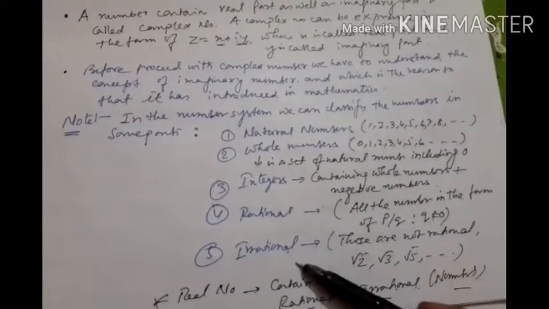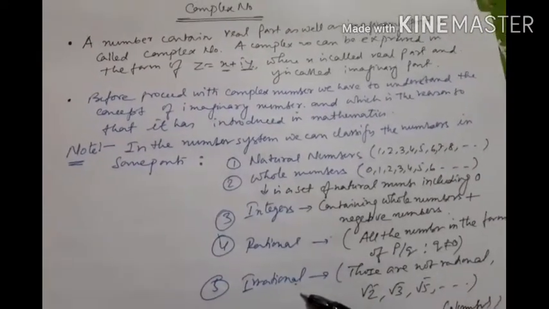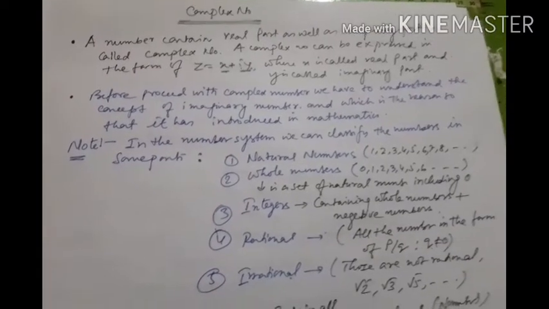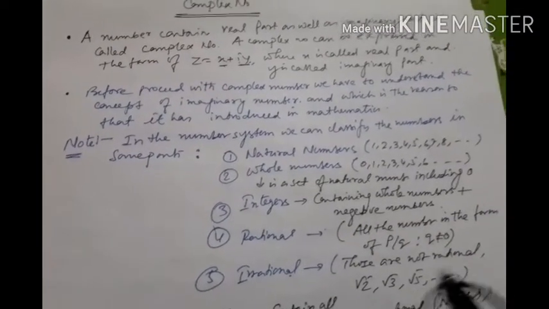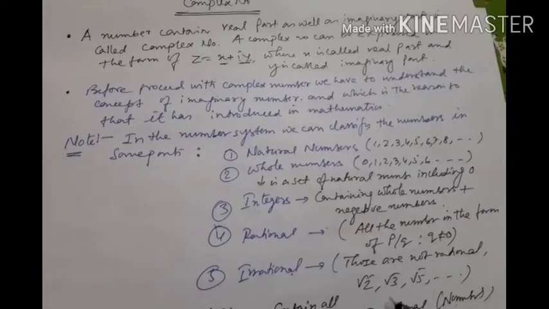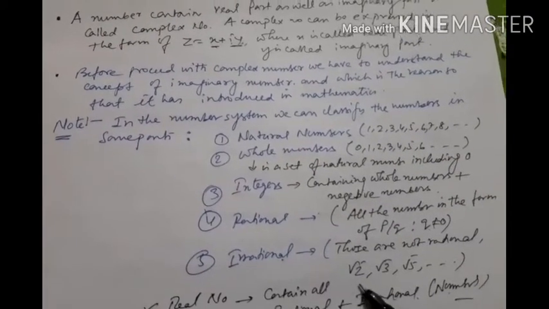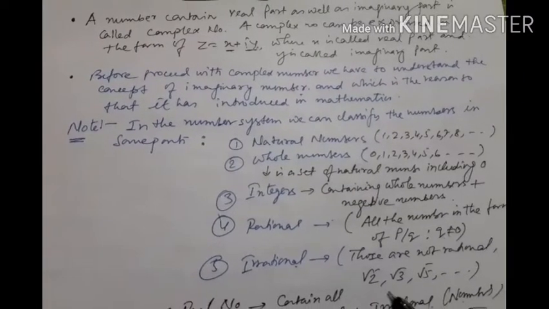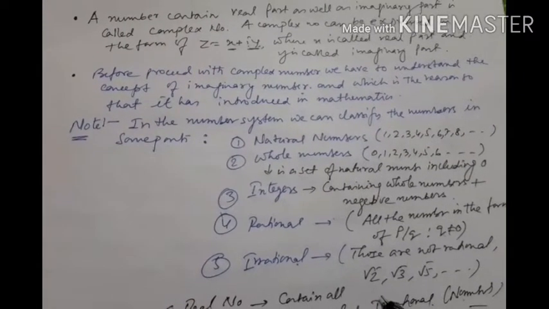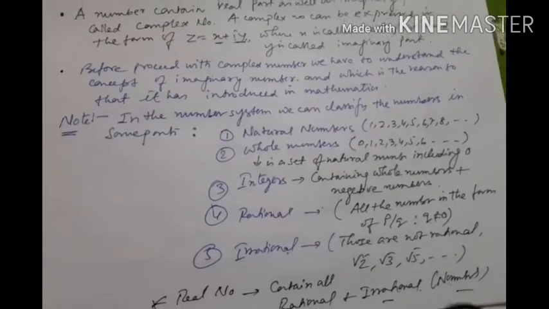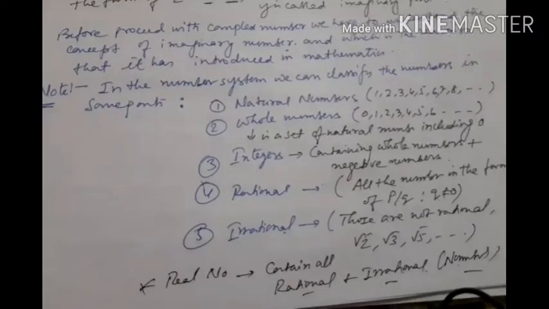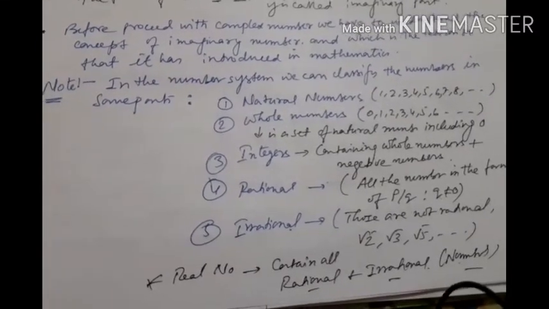After rational, in the number system we have irrational numbers. Irrational means simply those that are not rational. It will be expressed under a square root. Here I have written only square root. You can express it in the form of cube root, fourth root, fifth root, as well as anything which is not expressed in the form of p by q.